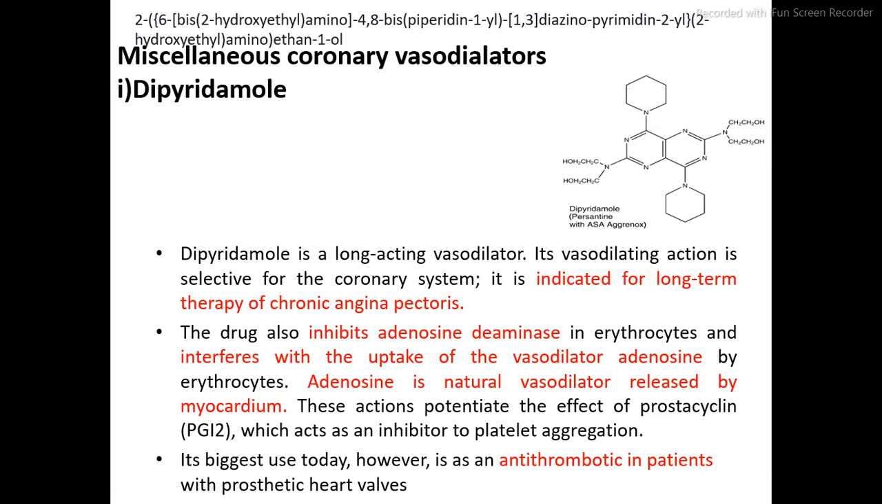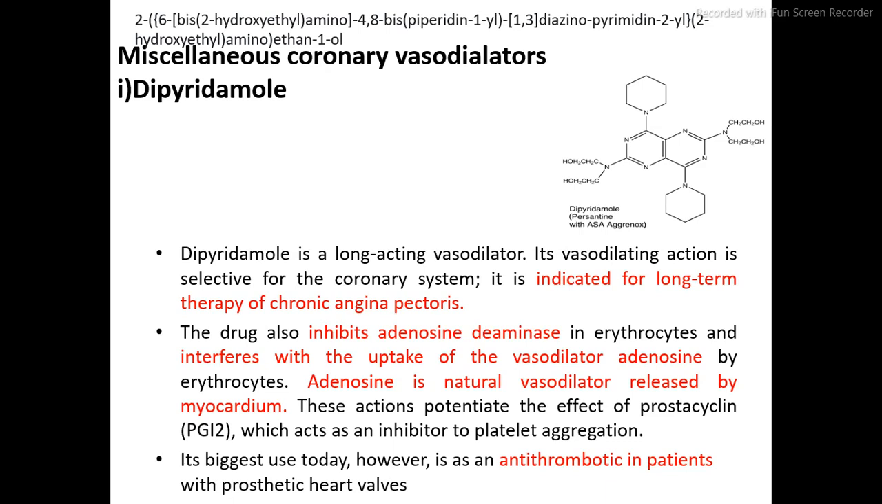Now this dipyridamole is a long-acting vasodilator. Its vasodilating action is selective for the coronary system and it is indicated for the long-term therapy of chronic angina pectoris. This drug, dipyridamole, also inhibits one enzyme called adenosine deaminase and interferes with the uptake of the vasodilator adenosine by the erythrocyte.